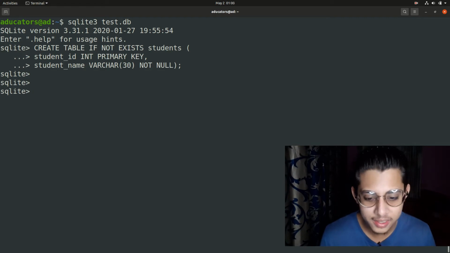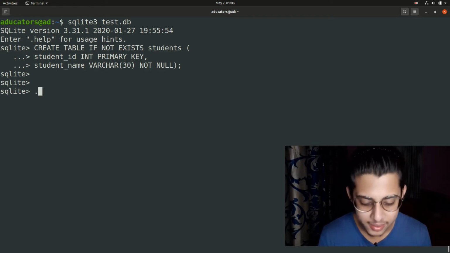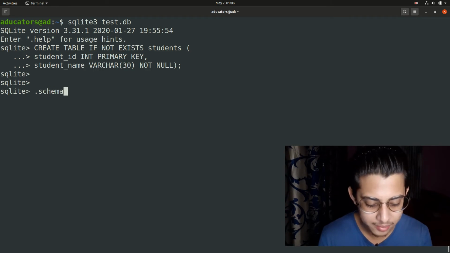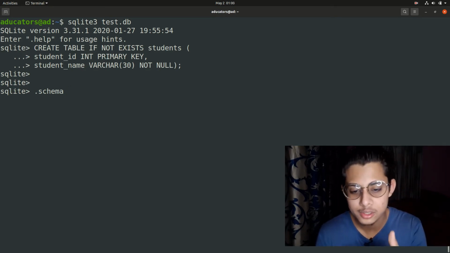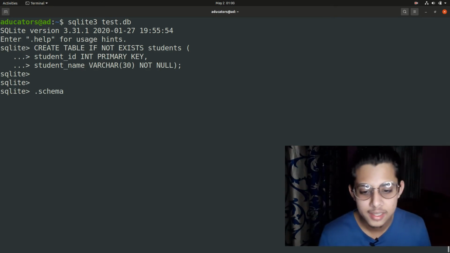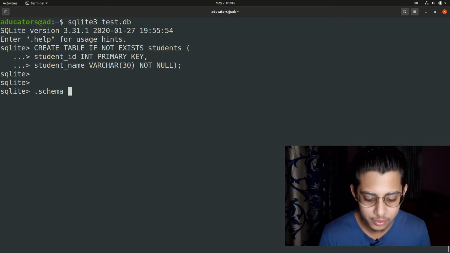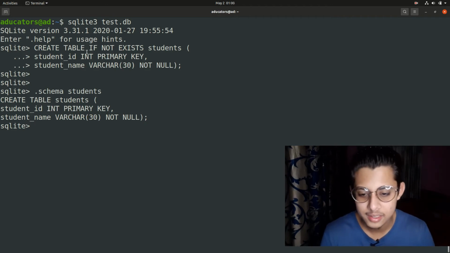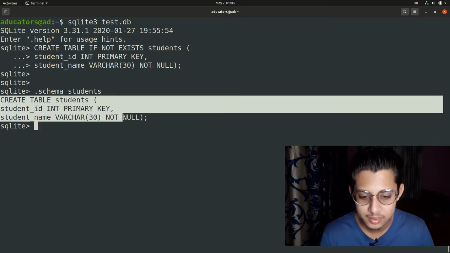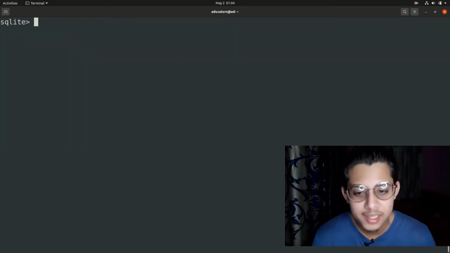If you want to see the schema, just type the period, the dot, and write schema. If you hit enter, it will show the schema for all your tables. Otherwise, what you can do is give a specific name, saying that I want the schema for this table only. And yes, you see. Perfect. So my students table is ready.